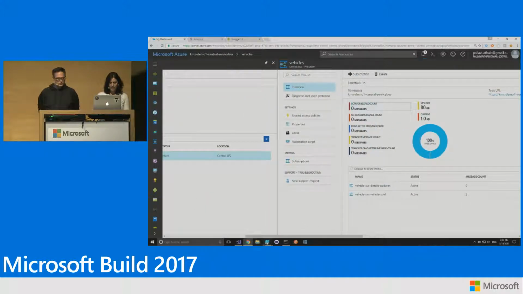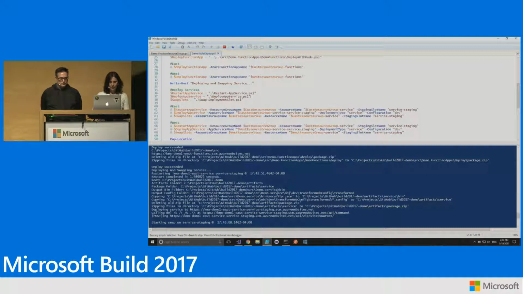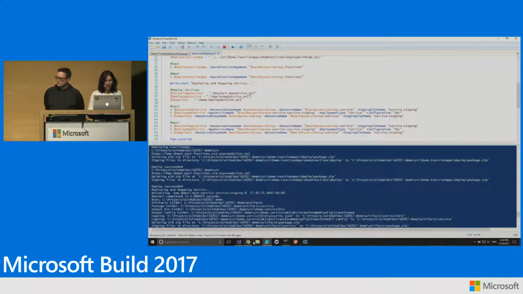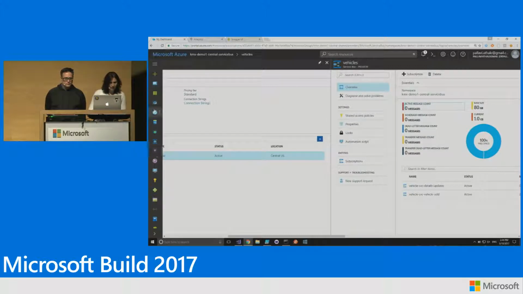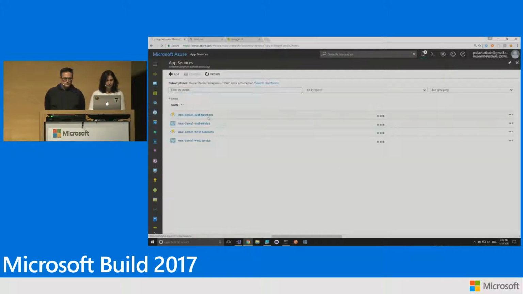Let's see if our... OK, so this is where it's still swapping the staging service. I've deployed all my code to the API staging slot, and now it's swapping it. But looks like my East service is actually done. So let me switch back, and let's go take a look at our East API.